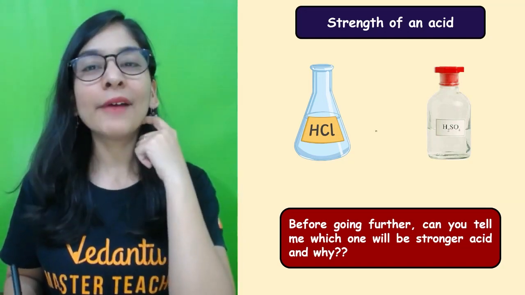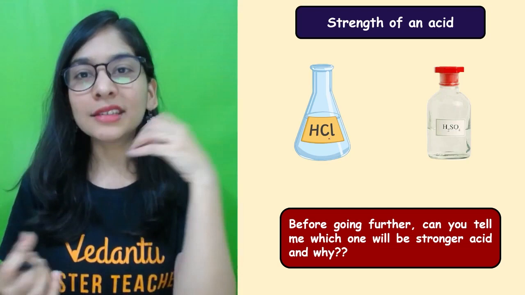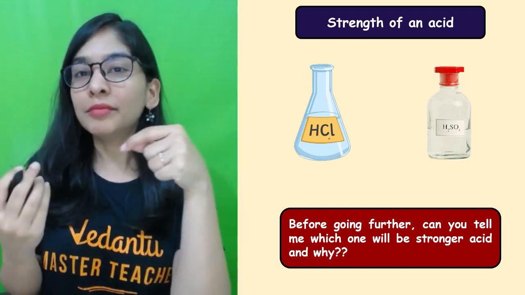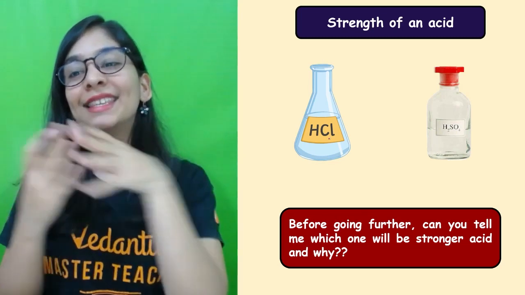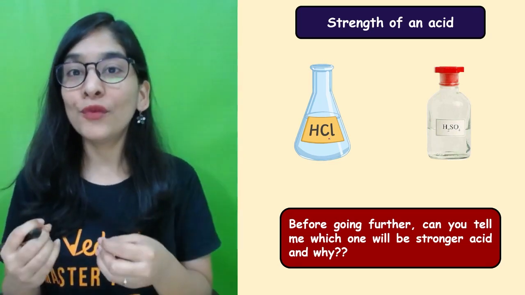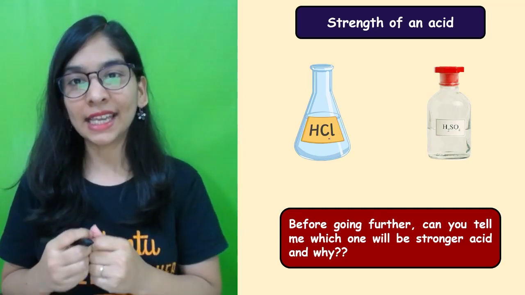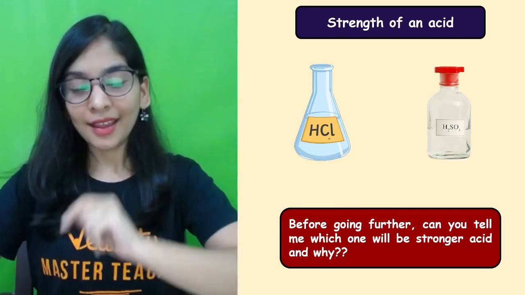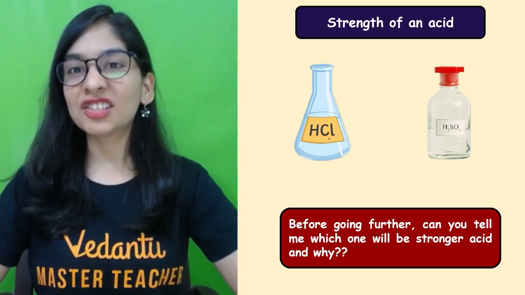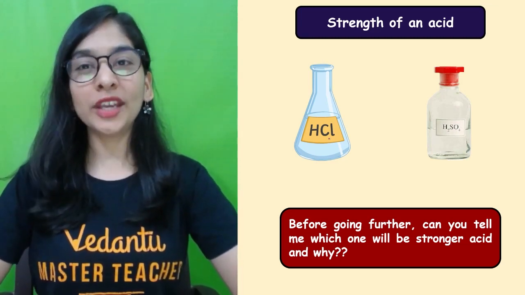The question is, you have two acids in front of you. That's the main problem. If you do the litmus test, that will also turn blue to red whether you choose HCl or H2SO4, right? Both are acids. How to know which is a stronger acid? So there must be a better way. Let's discuss that and you will get to know which acid is stronger and your myth is going to be broken.